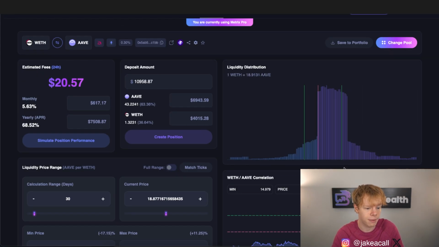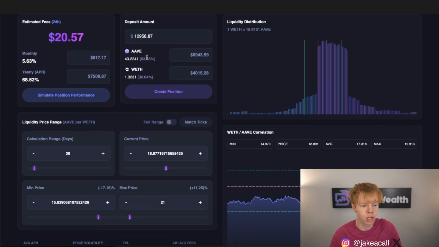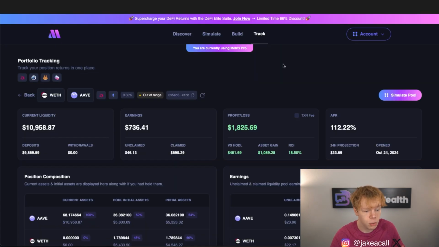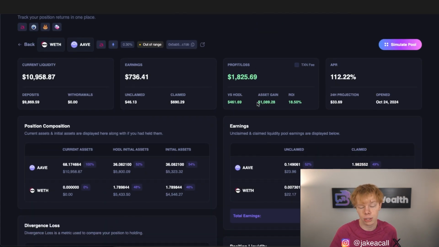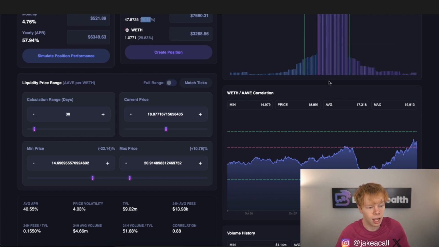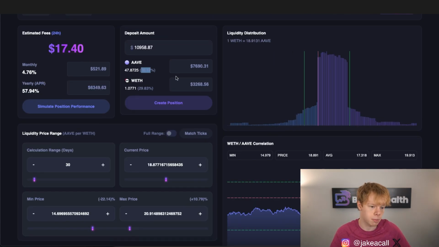Now that would take us from having roughly 100% Aave token to about 63% Aave token. Now if we adjust this min price down more, that will put us at 70% Aave. The good thing about this is, yes, we are getting a lower APR, but since we are not selling as much Aave into Ethereum, we are mitigating the actual divergence loss that we lock in. So if we can keep the majority of our exposure to Aave and actually bet on the fact that Aave is going to outperform Ethereum, that allows us to not lock in as much divergence loss because we are not selling as much Aave for Ethereum to get back into the position.